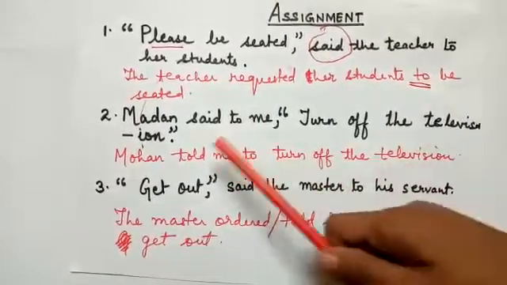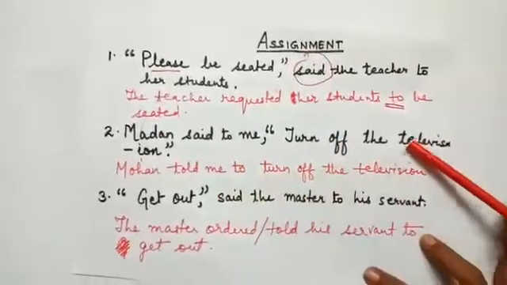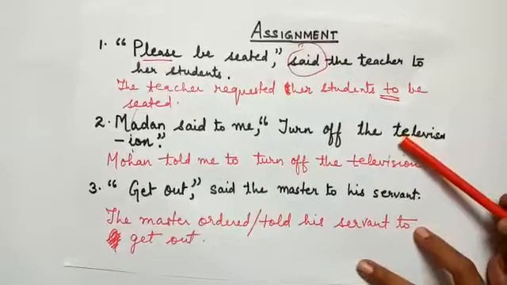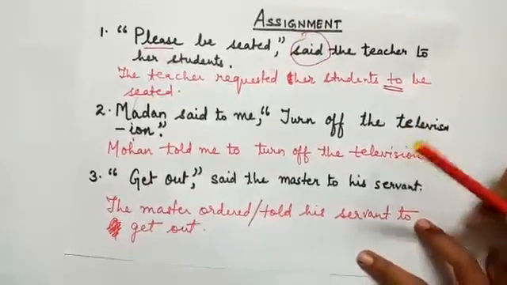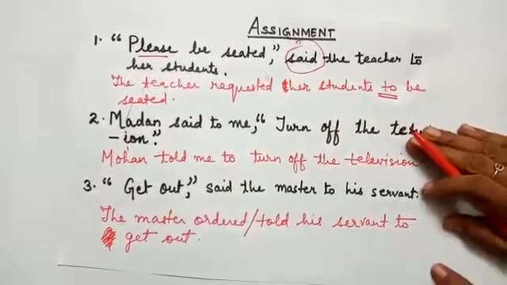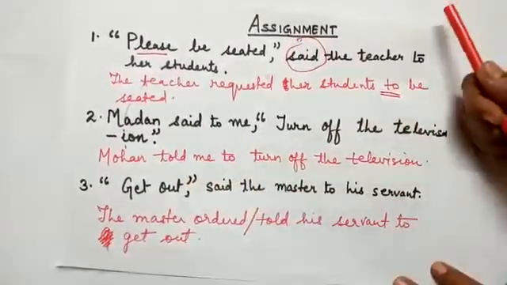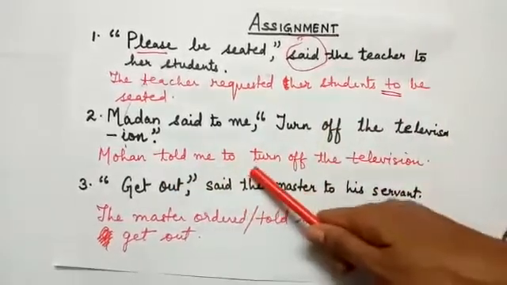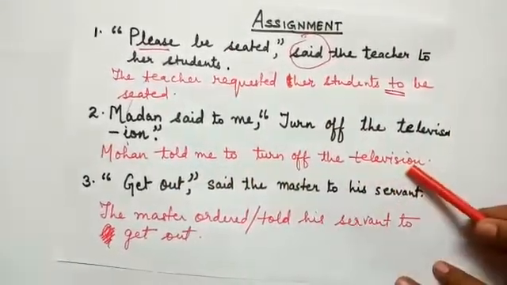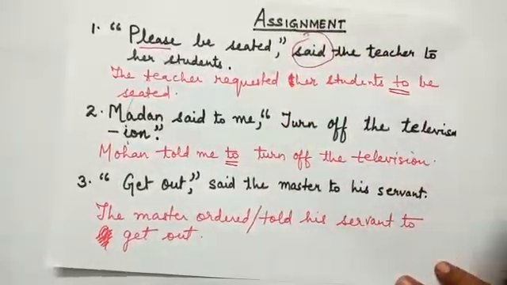Another example, Mohan said to me, "Turn off the television." Which kind of imperative? Order or command. So here Mohan is not making a request, he is giving an order. So the answer will be, Mohan told me, said to becomes told, Mohan told me to turn off the television. Again, in place of the connective that, to is used.